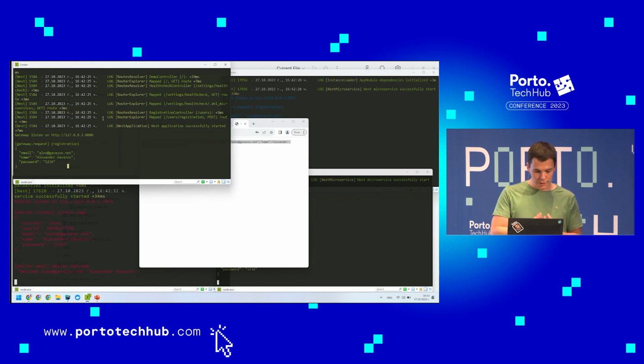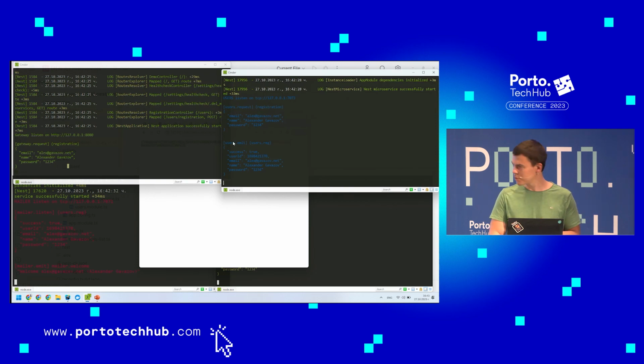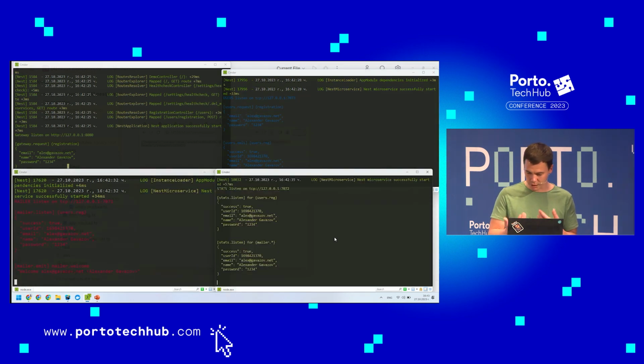When the request was received, it was sent to the users microservice, which will have a new registration, and the users microservice just emits the message: there's a new registration, and if somebody else needs it and wants to do something, feel free.